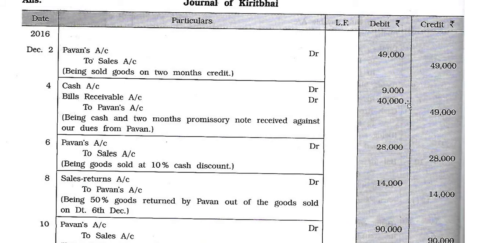Cash account debit 9,000, bill receivable account debit 40,000 to Pawan's account 49,000, being cash and 2 months promissory note received against our due from Pawan. Date number 6. Pawan's account debit 28,000 to sales account 28,000, being goods sold at 10% cash discount.